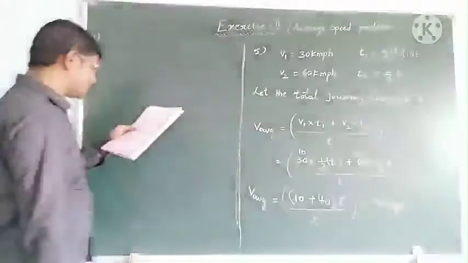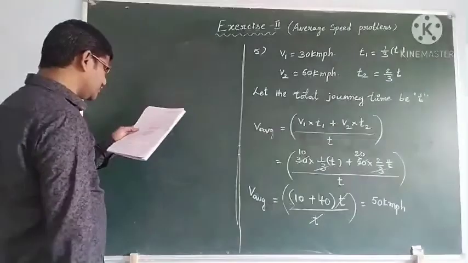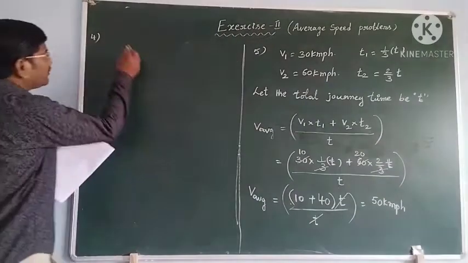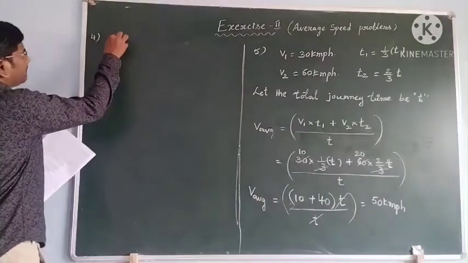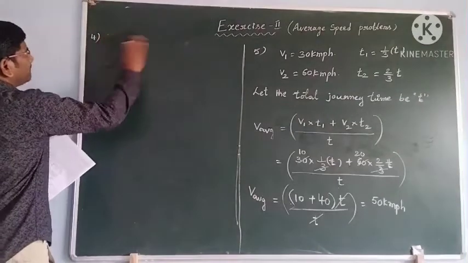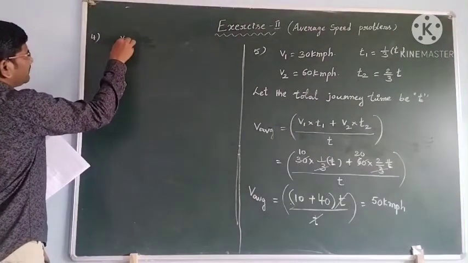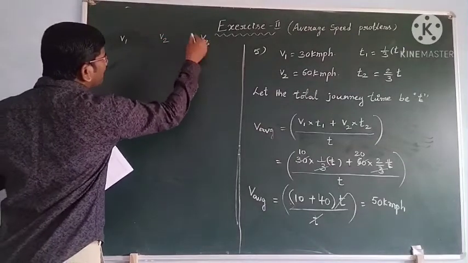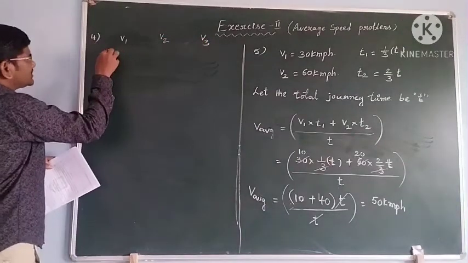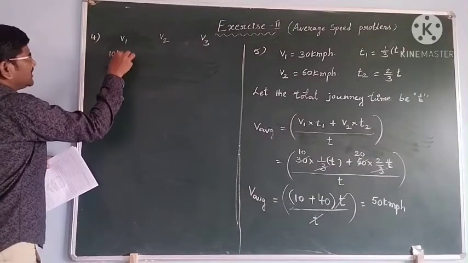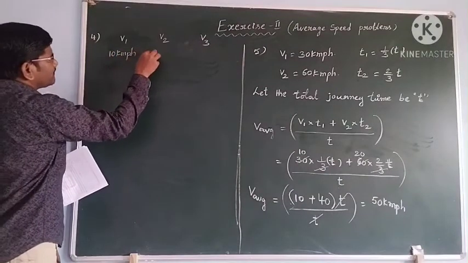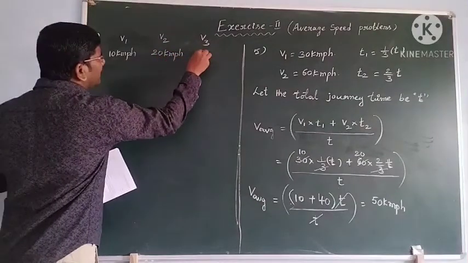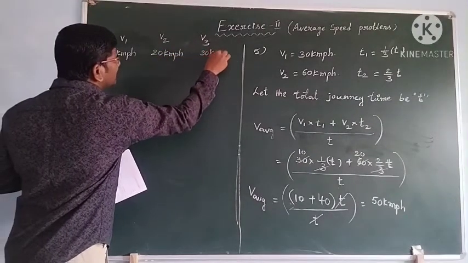Okay students, see, a boy travels with speeds v1, v2 and v3. This is 10 kmph, this is 20 kmph, and this is 30 kmph.